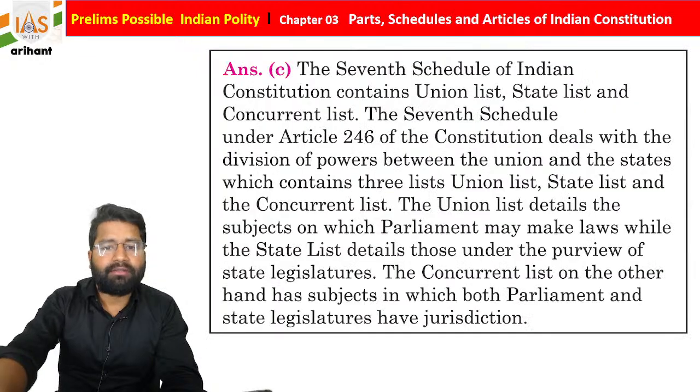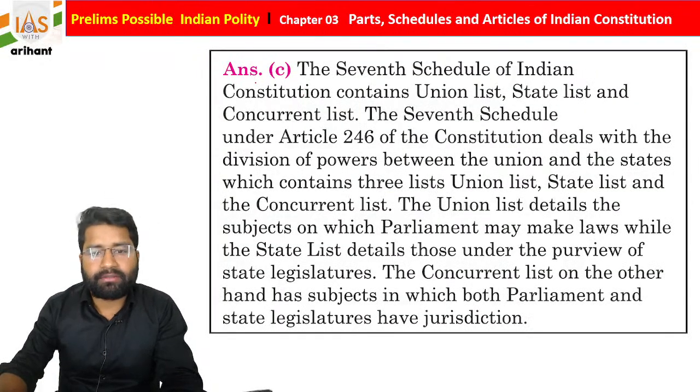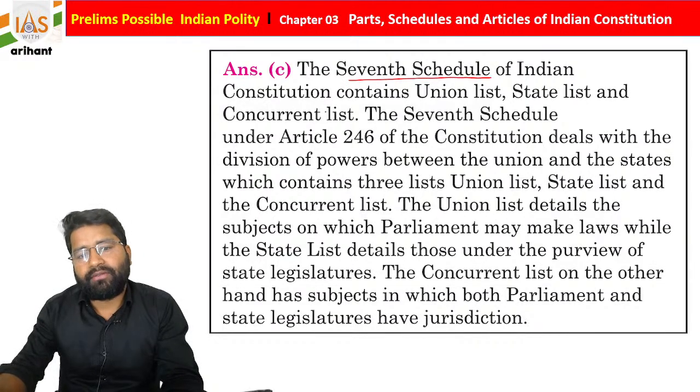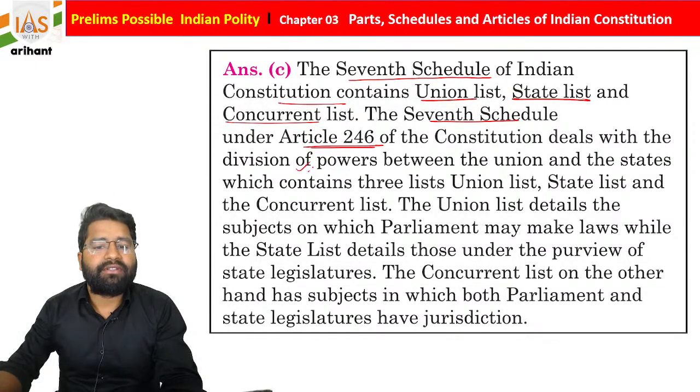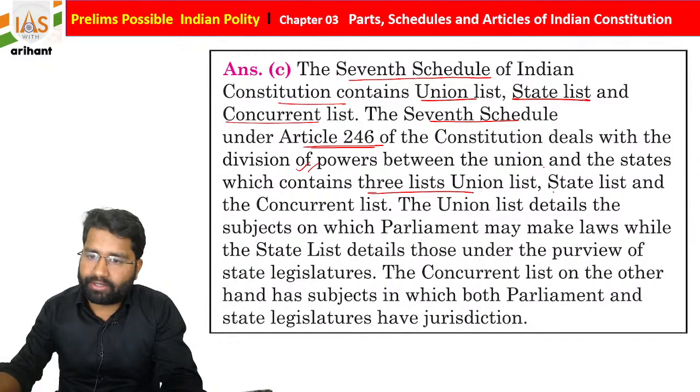If you move further, if you are going to discuss this answer, what do you find, students? The 7th Schedule of the Indian Constitution contains the Union List, State List and Concurrent List. The 7th Schedule under Article 246 of the Indian Constitution deals with the division of power between the Union and the states, which contains 3 lists. We already discussed: Union List, State List, Concurrent List.